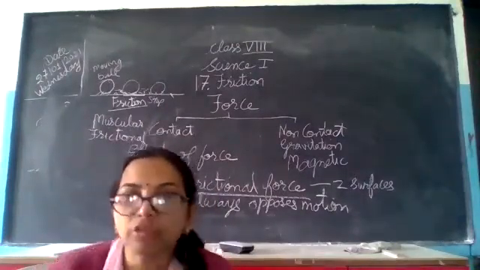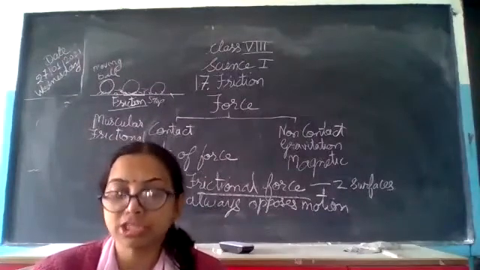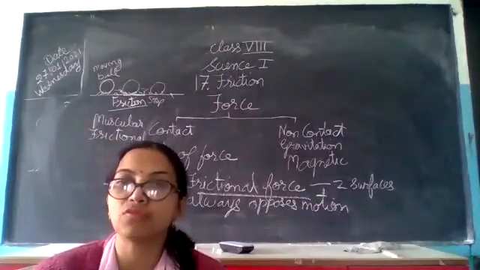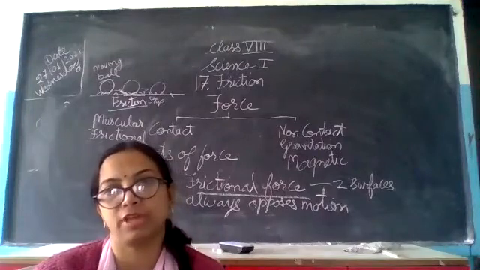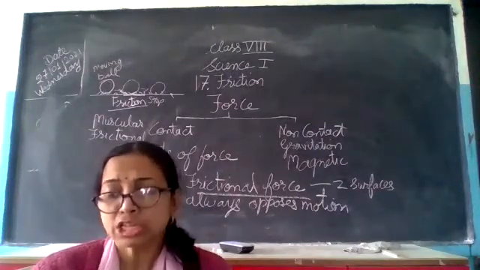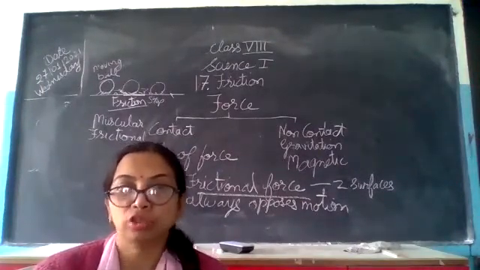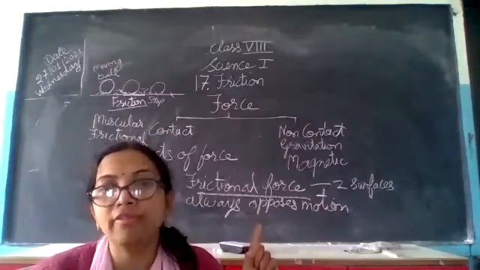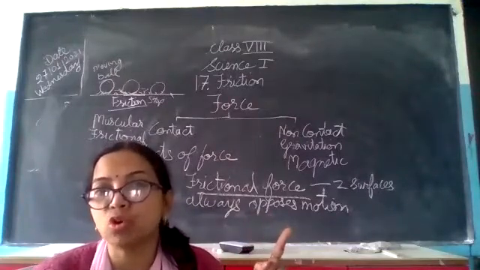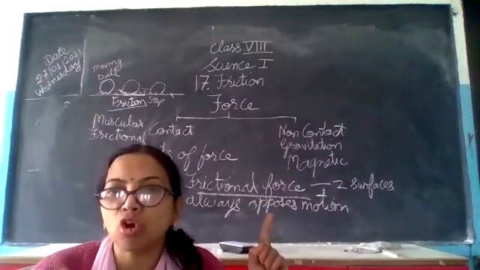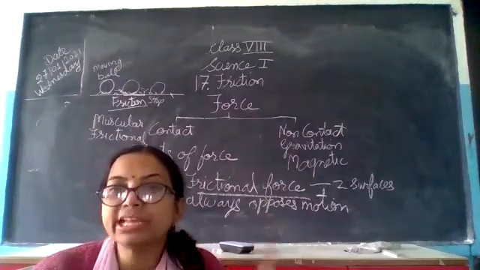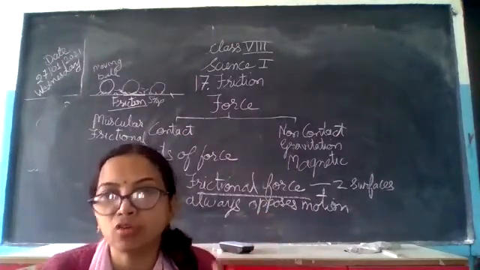It will not fall down immediately because of frictional force between two surfaces. So though this frictional force always opposes motion, it is still a very important force.